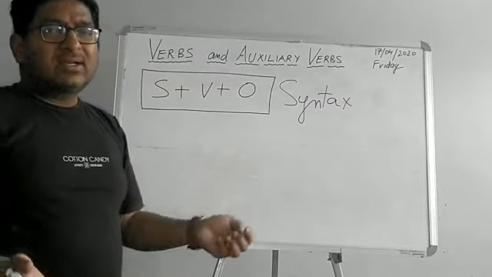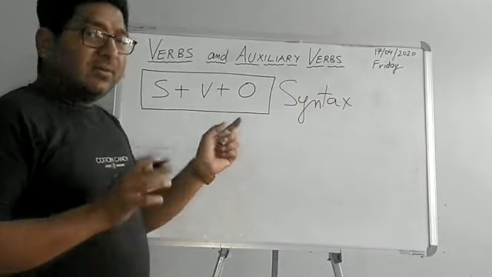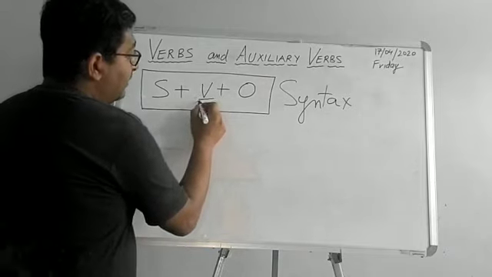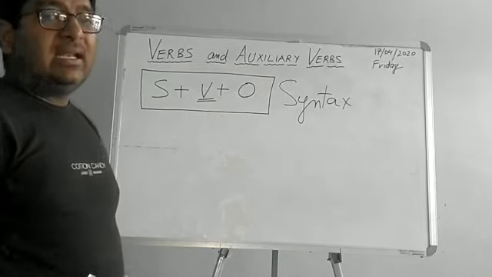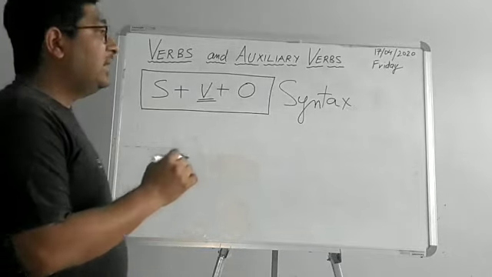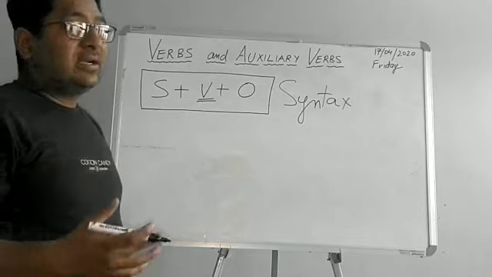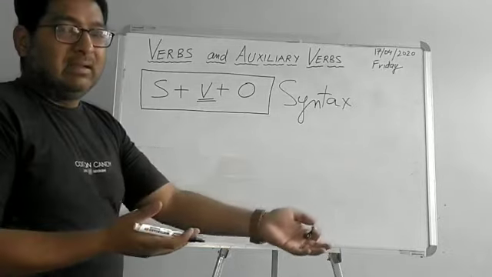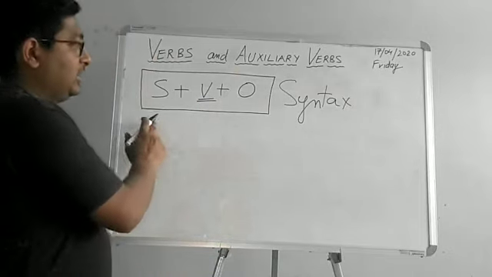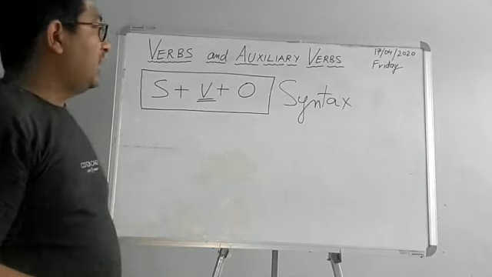Other structures or syntaxes may be just subject and the verb, or the verb and the object, whatsoever it might be. But one thing is sure, that a verb, an action, definitely needs to be there. There definitely will be a verb, which will be the action that the subject does. Subject in Hindi grammar we call karta, जो करता है, right? Someone who does an action or who gives rise to an action. So this is the general syntax. You may just note it down.